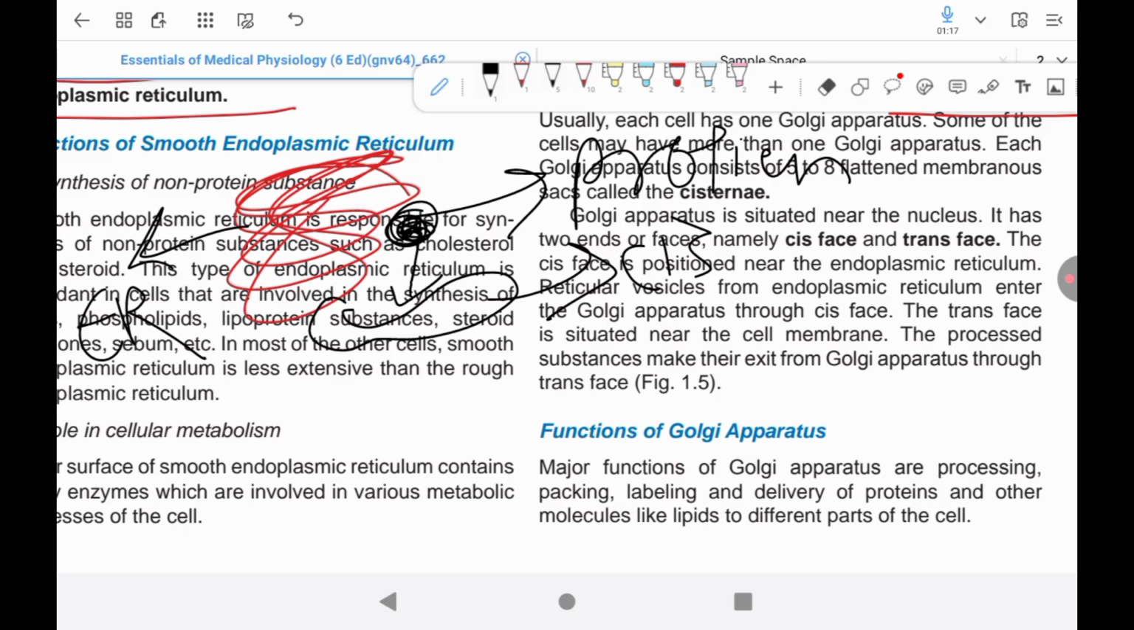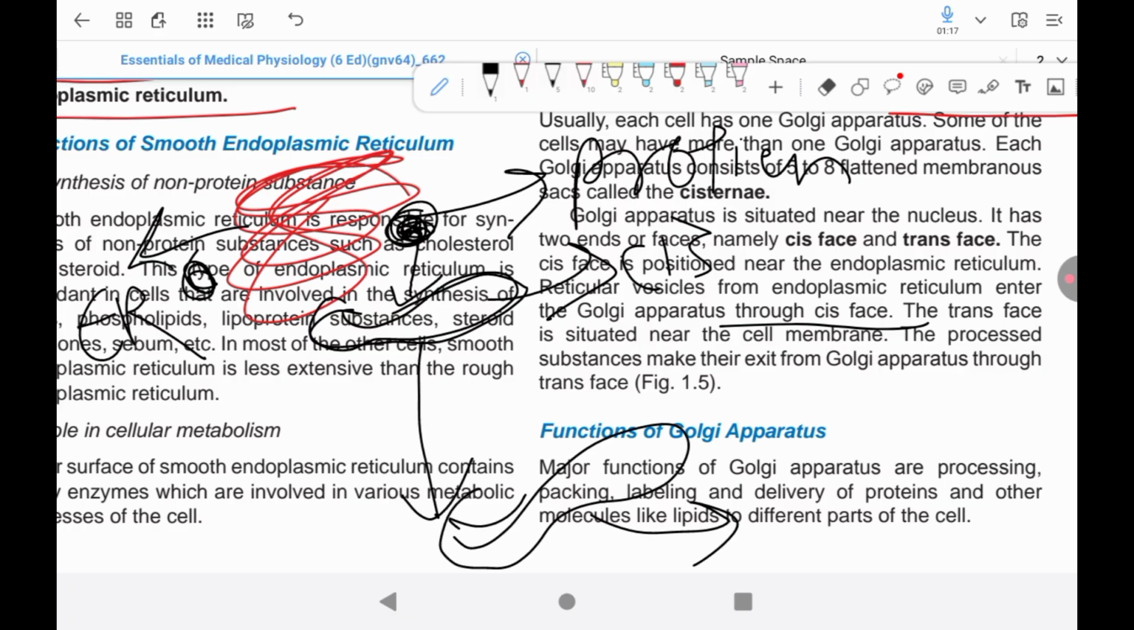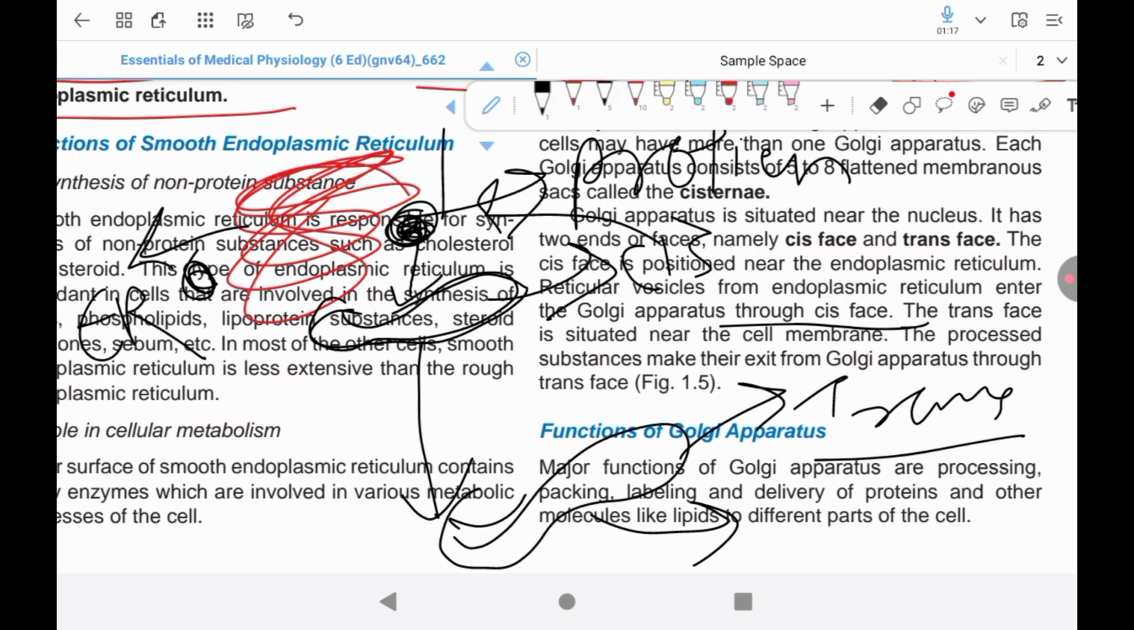Let's move forward and discuss another organelle called the Golgi apparatus. It is also called the Golgi body or Golgi complex. It is a membrane-bound organelle involved in the processing of proteins. We have discussed that the function of the rough endoplasmic reticulum is synthesis of protein, and the proteins synthesized by the rough endoplasmic reticulum are transported to the Golgi apparatus for further modification.